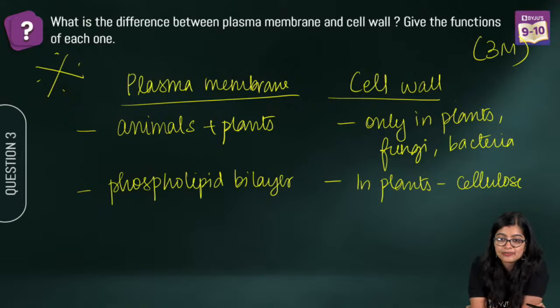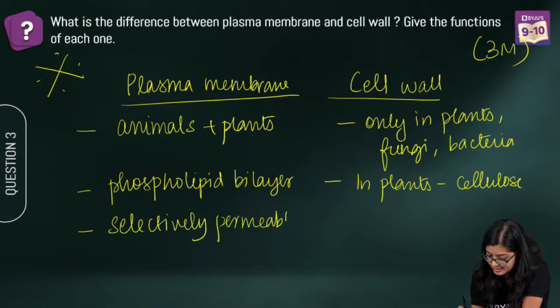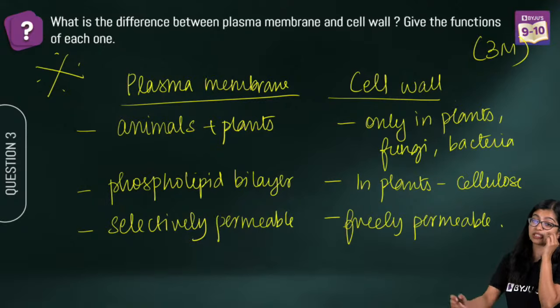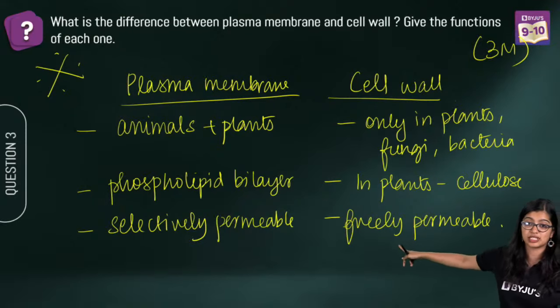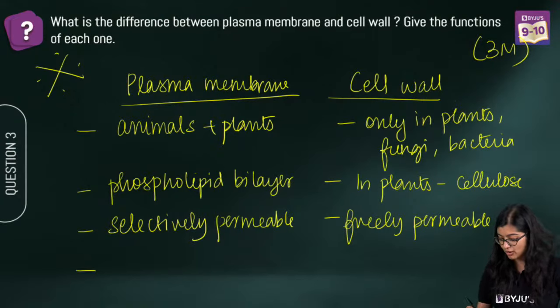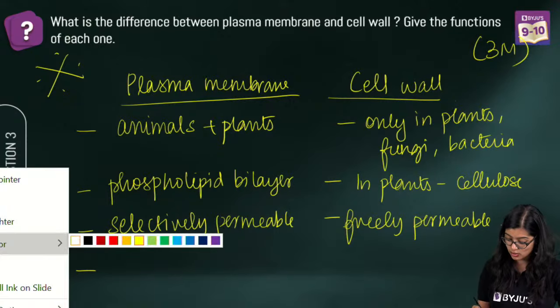Yes, what else? Provides protection. Surbi, very good. That is what I was looking for. This is selectively permeable. Yes, while this is freely permeable, right? So this right here is freely permeable. Now what else? That means this will allow selective substances to pass through. This will allow all substances to pass through, right? Now at the same time, when we talk about this, we know that the main function, right? So that is what we are still looking for.